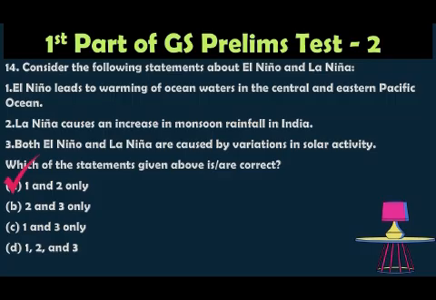And the third statement: El Nino and La Nina are not caused by solar activity. Ocean-atmosphere interaction is the main key point. The Pacific Ocean phenomena depend only on ocean-atmosphere interaction. So the third statement was wrong.